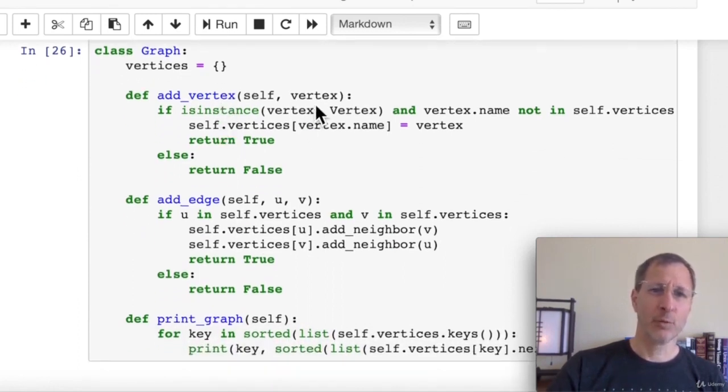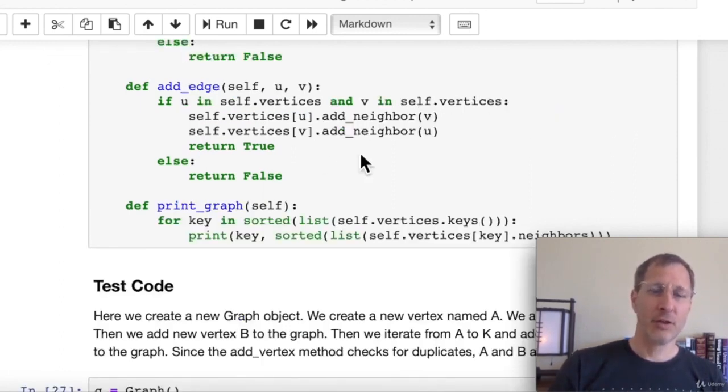And when we add a vertex, we pass in that vertex. We check if the object passed in is actually a vertex object, and if the name is in the vertex list yet. And if it's already in that dictionary, then we're obviously not going to add it a second time. And if it's not, then we'll add that vertex to the vertex dictionary and return true. Otherwise, we return false, which says the add was unsuccessful.